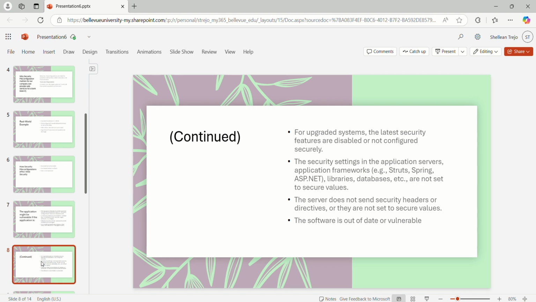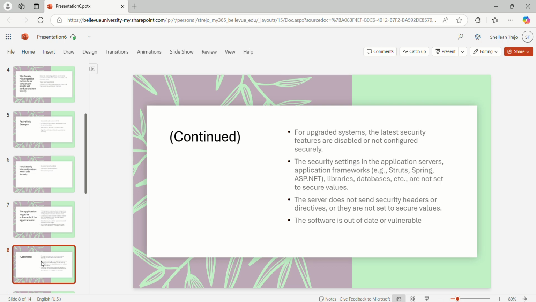For upgraded systems, the latest security features are disabled or not configured securely. The security settings in application servers, application frameworks, Struts, Spring, ASP.NET, libraries, databases, etc. are not set to secure values. The server does not send security headers or directives, or they are not set to secure values. The software is out of date or vulnerable.